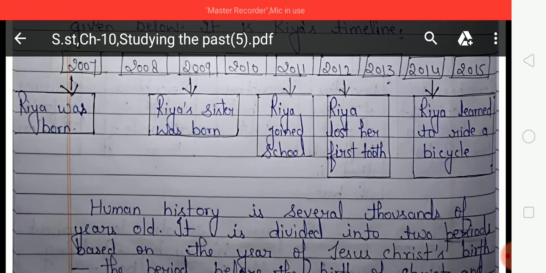after Ria. Next question is, how old was Ria when she lost her first tooth? So students, Ria was 3 years old? Ria was 5 years old, 6 years old. Ria was 5 years old when she lost her first tooth. Next question is, when did Ria join school? So students, look at this timeline and with the help of the timeline answer this question. When did Ria join school? Ria joined school in 2011.